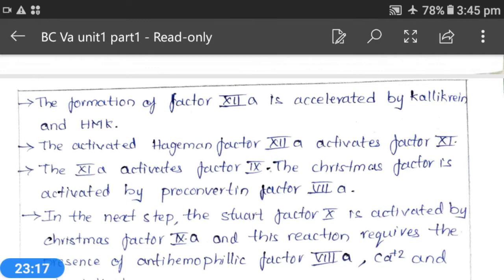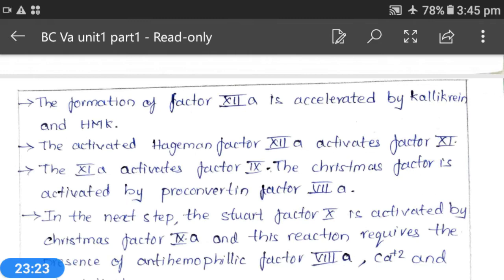And the reaction of activating factor 10 also requires antihemophilic factor 11A, calcium ion and phospholipids.